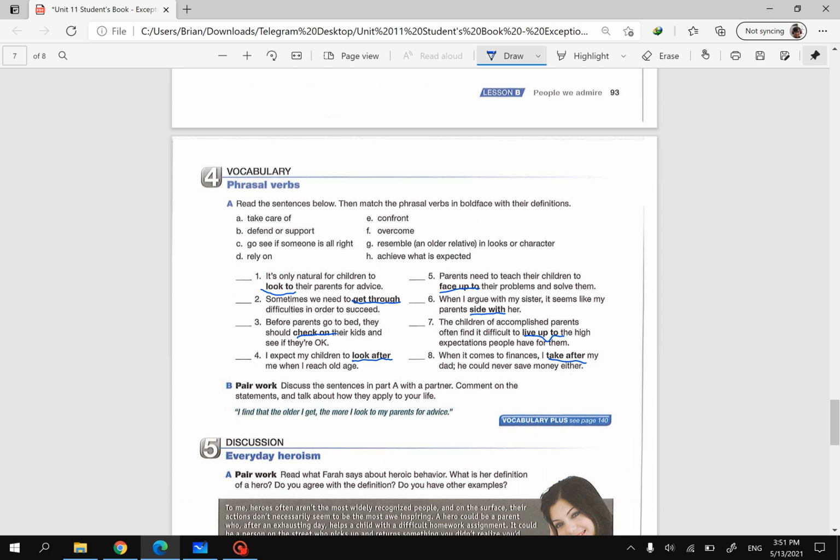So what I want you to do here is to match the words with the definitions over here, right? We have definitions A to H: take care of, defend or support, go to see if someone is alright, rely on, confront, overcome, resemble. Resemble means look like. And the last one is achieve what is expected.